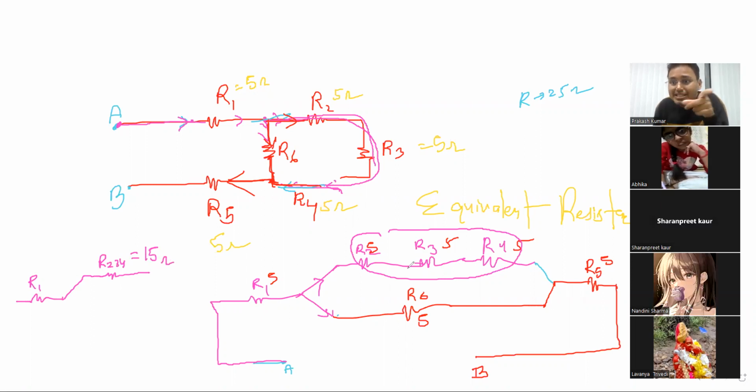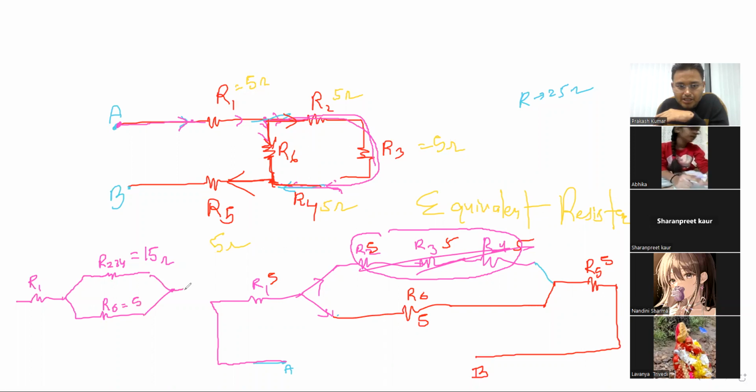Okay? Yes, sir. It sums up in series, right? Now I'm removing all three, and in removing these three, I can write R2, 3, 4 equal to 15 ohm. And now this R6 is in parallel, right? R6 is 5 ohm only. And now they are joining. Then there is one resistance R5, which is 5 ohm. Here R1 is also 5 ohm. This one is A, this one is B.